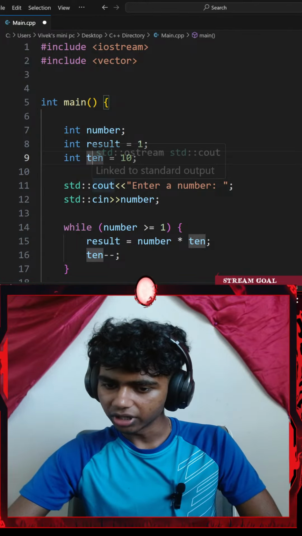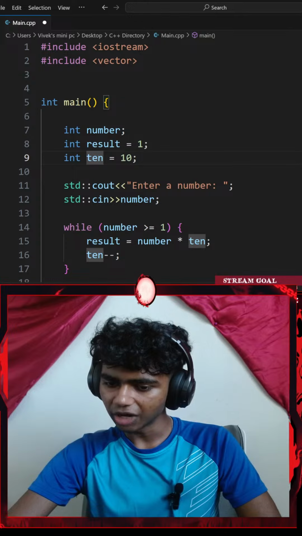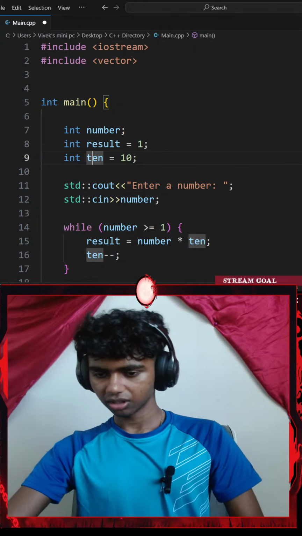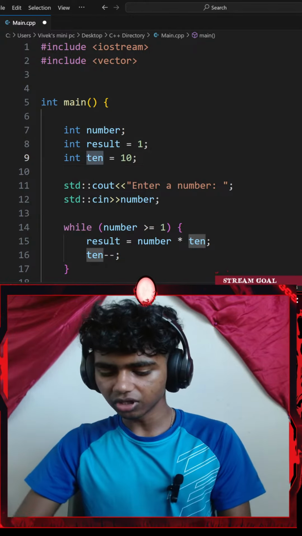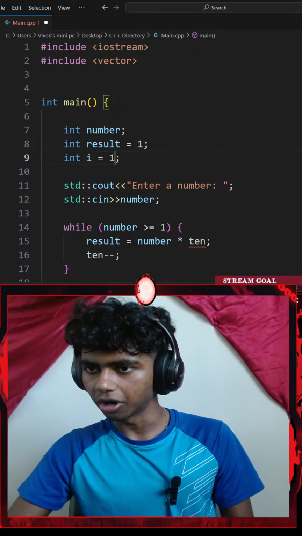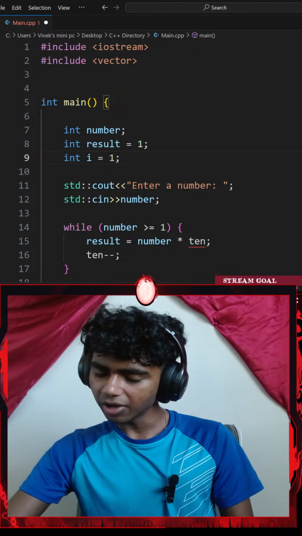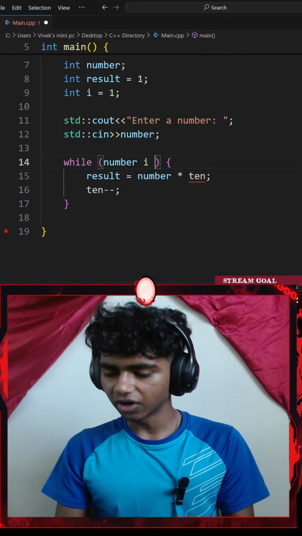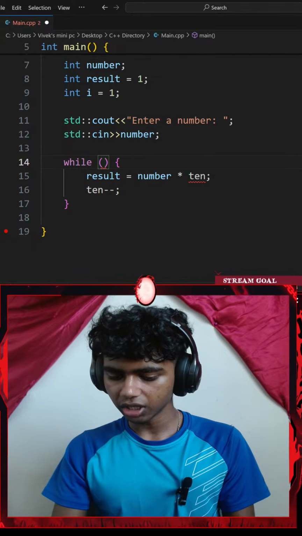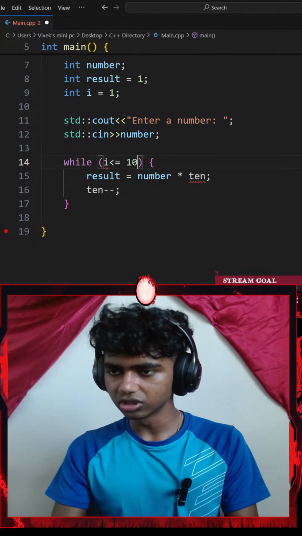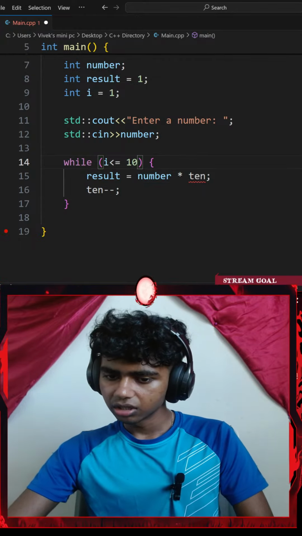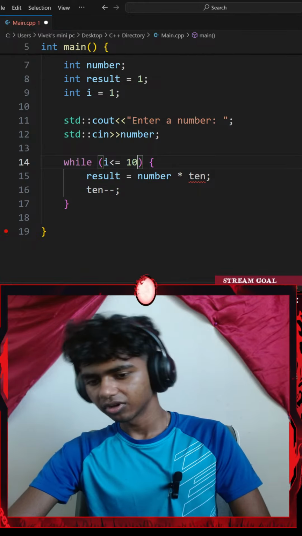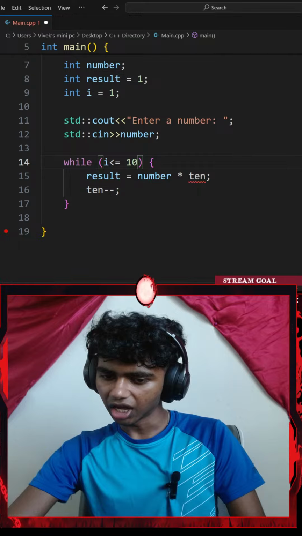Okay, declare i to be equal to 1. Console output statement will run inside the while for each i. Oh, I think I understand. So let me go with integer i, which equals 1. And then while my i is less than or equal to 10. Okay. And then write console output i multiplied by number equals i multiplied by number.